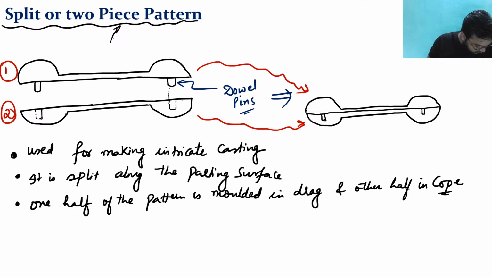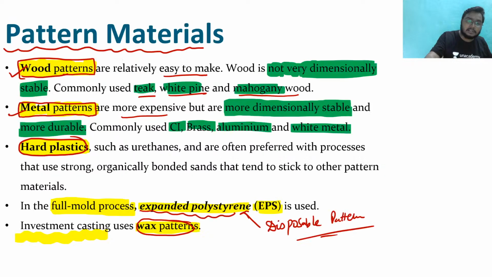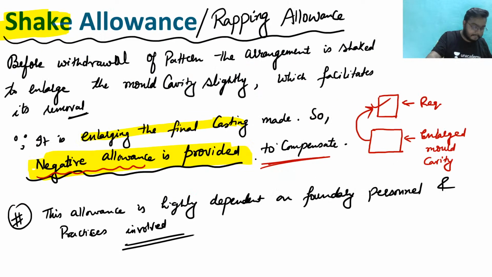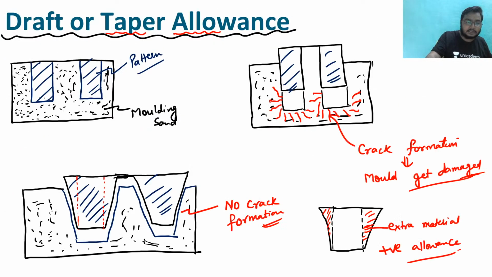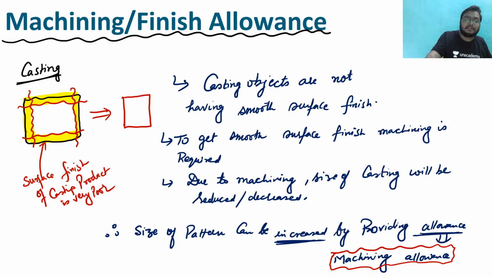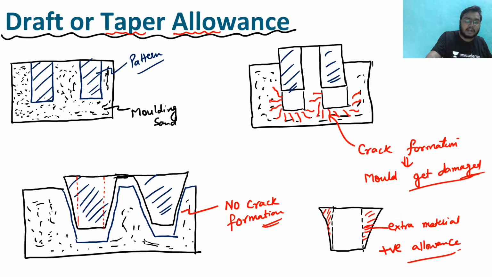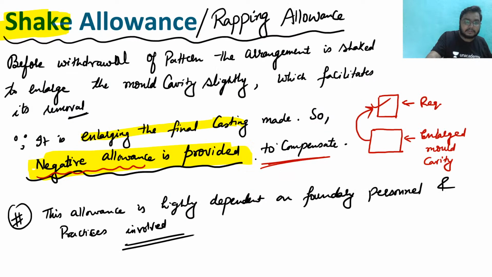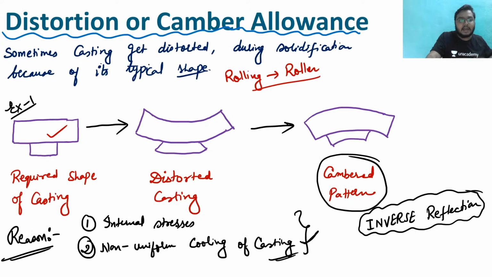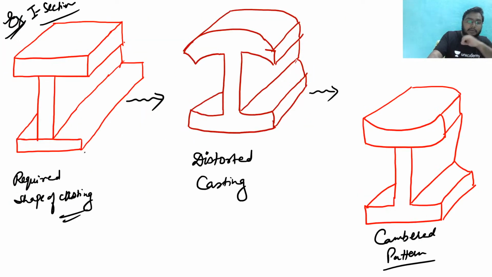How much did we cover today, sir? Yesterday I gave the classes. Yesterday was part 1 and this is part 2. In this part 2 we have been discussing these things. We have discussed machining and finish allowance, draft or taper allowance, shake allowance, and the distortion and camber allowance, as well as two examples related to it to get a good insight.